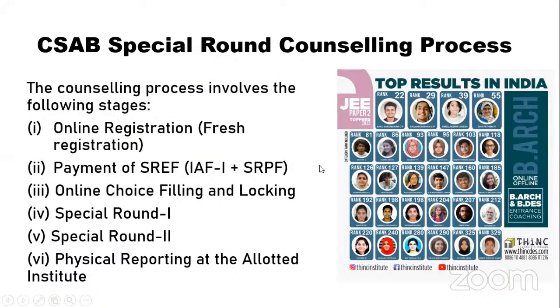So the brief schedule goes like this. Starts with an online registration from the 26th onwards. 26th of this month is when it's going to start. That's the most important part. You have to pay the special round enrollment fee. Then the online choice filling starts. Then there will be a couple of rounds. There will be a physical reporting after that. These are the things that you need to do. And somewhere around 75,000 rupees, you will have to pay as 2 steps if you are getting it. If you are not getting it, 38,000 is what you have to pay. For general category students is what I'm saying.